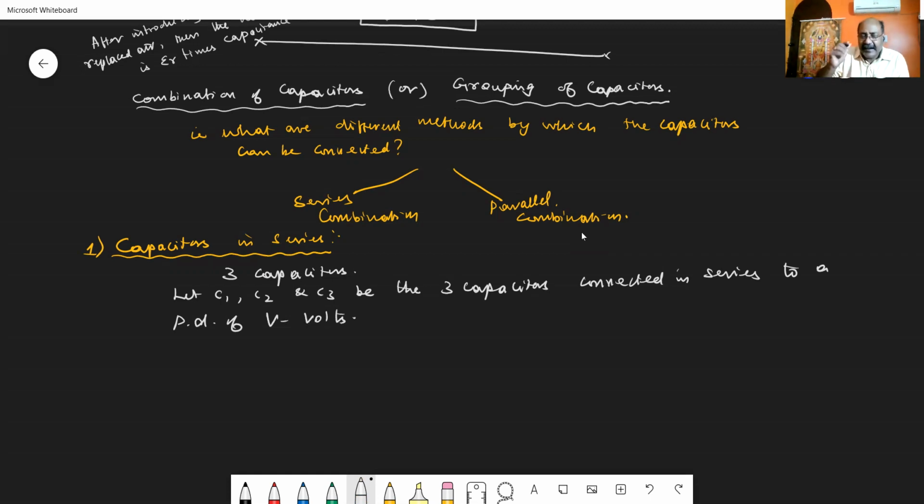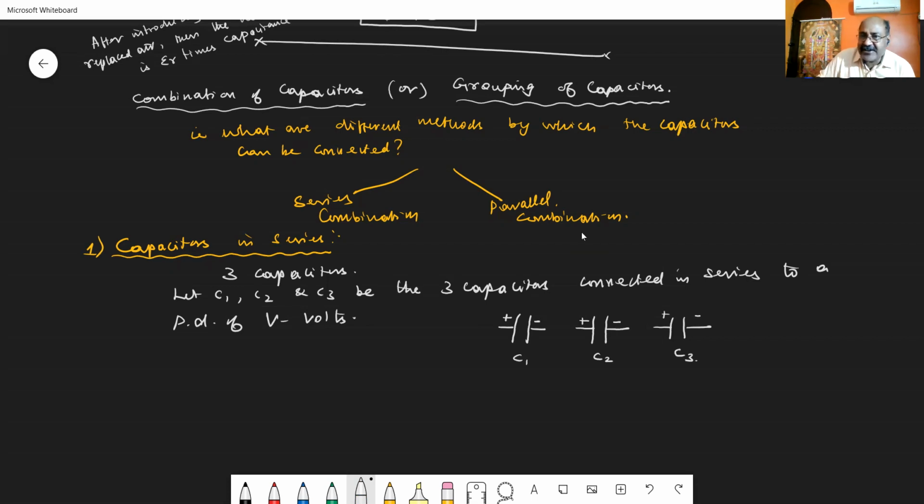A parallel plate capacitor is represented by two parallel lines, where one plate is positive and the other plate is negative. So I take three capacitors. Let this be C1, the second capacitor with one plate plus and another minus is C2, and the third capacitor, also with one plate plus and another minus, is C3.